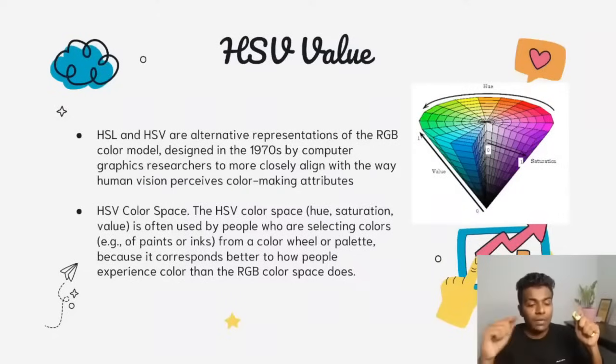What is the hue value? What is the saturation value? What is the value? Okay, so likewise, we need to define it for both the lower and the upper. So lower hue, upper hue, lower saturation, upper saturation, lower value, upper value. Likewise, we need to define 6 values so that you can easily identify this color accurately.